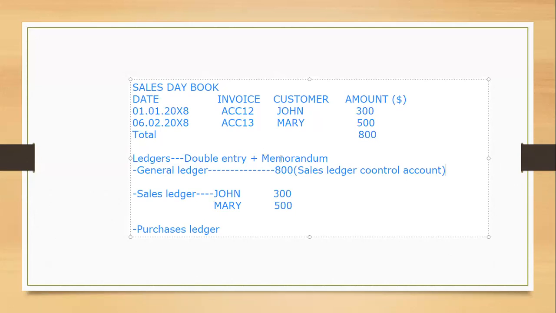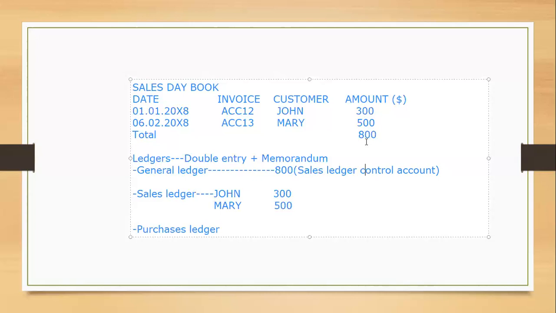That's why you have to understand that unless otherwise stated in an exam, we presume that double entry is made using the general ledger, not the sales ledger. The sales ledger shows separate accounts for each customer, for each credit customer. While in the general ledger, we have the sales ledger control account, which shows the values in total. So you have to be very careful so as to understand well what I'm speaking about over here.